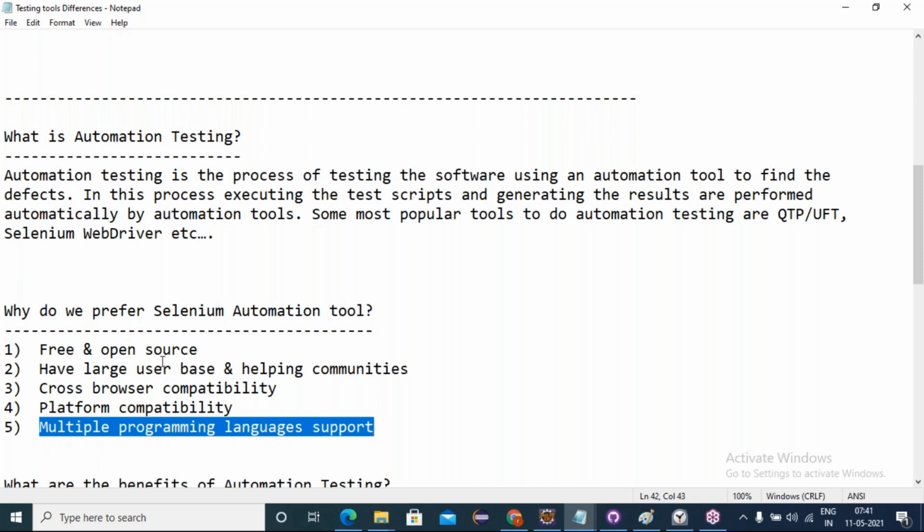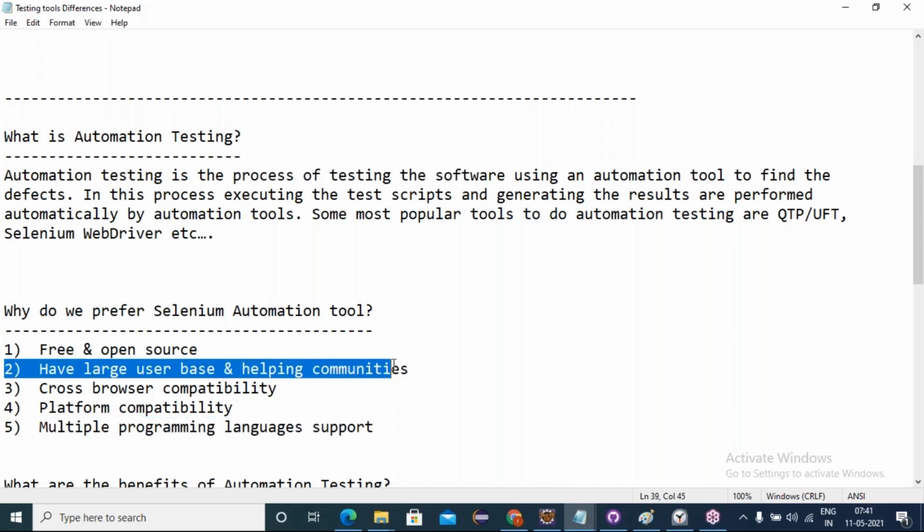Sir, in the second point, helping communities, what does it mean? You know the meaning of community; we have seen many social communities. Community means some help, right? Earlier we used Orkut, which was a community site. Facebook is also a community site. In a similar way, every website has helping communities.